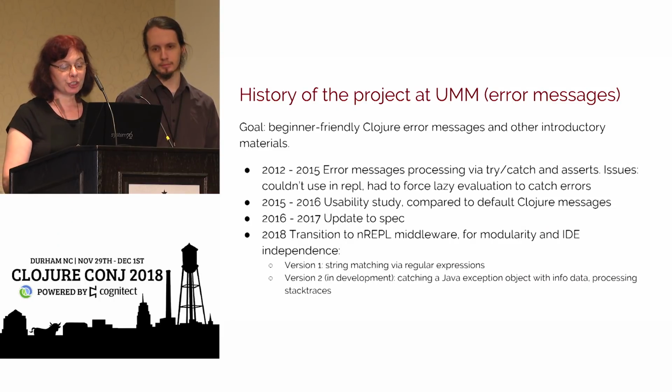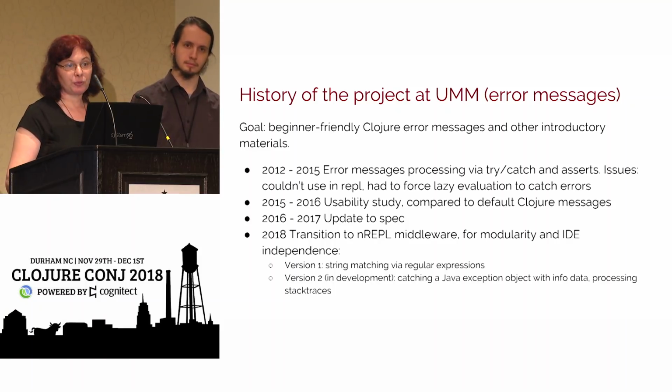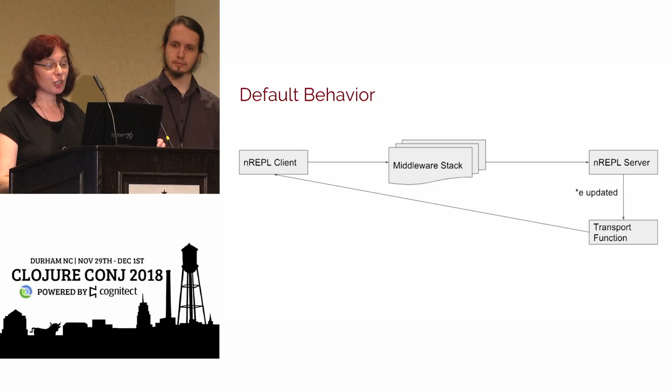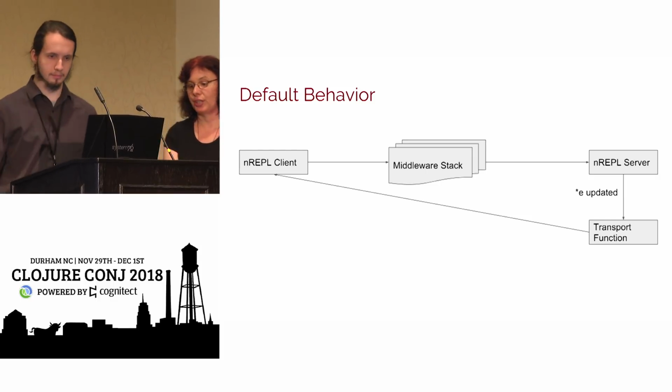Version 2 is in development, and that's catching the entire Java exception object with all of the data and then processing that, and we also have the ability to process stack traces. So Charlo gets credit for figuring out all of the middleware stuff, and Charlo will be continuing this presentation.